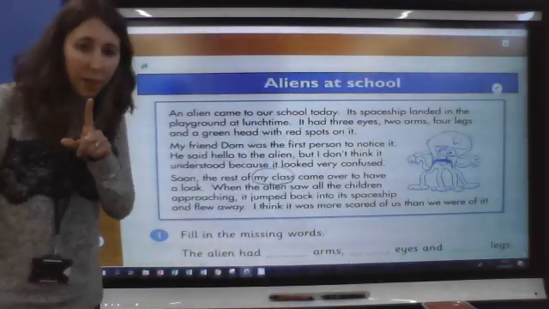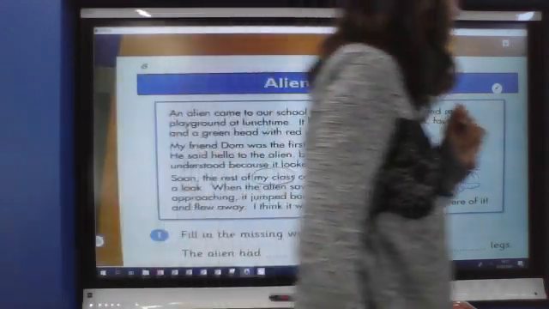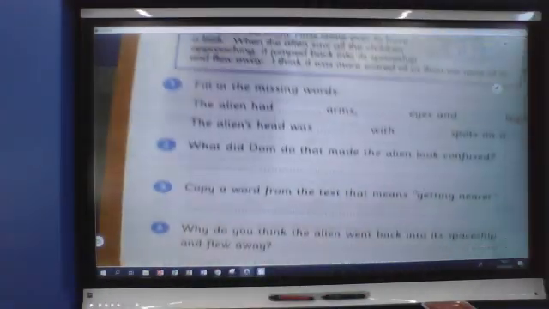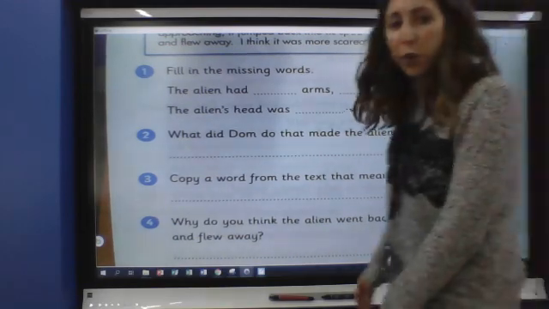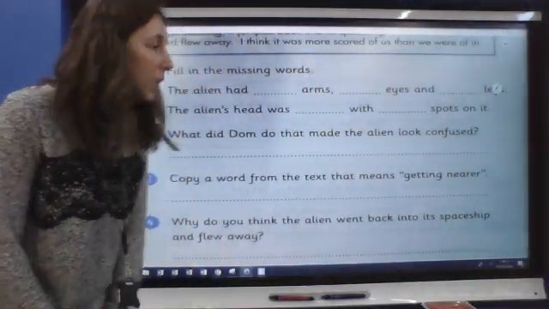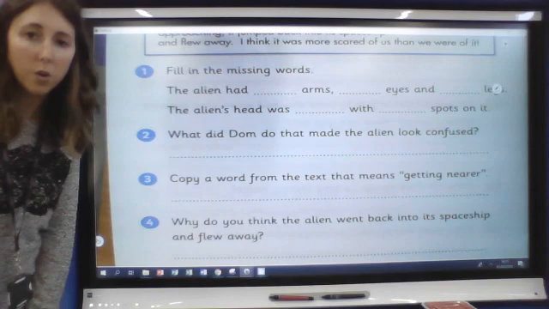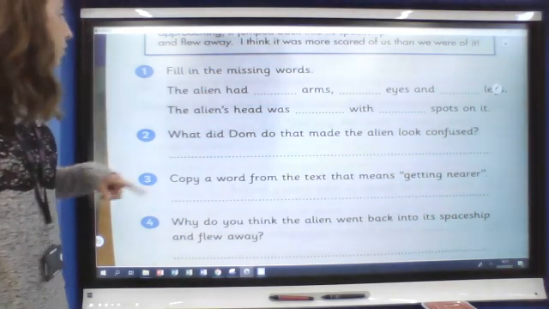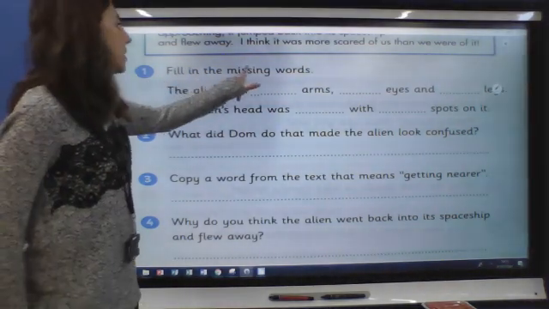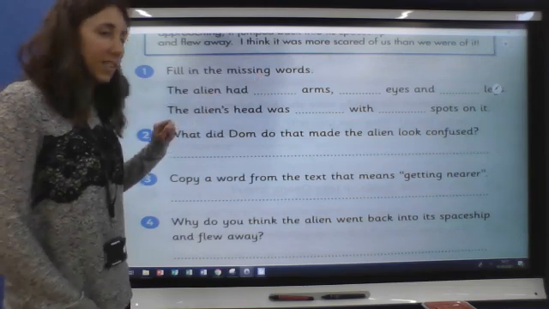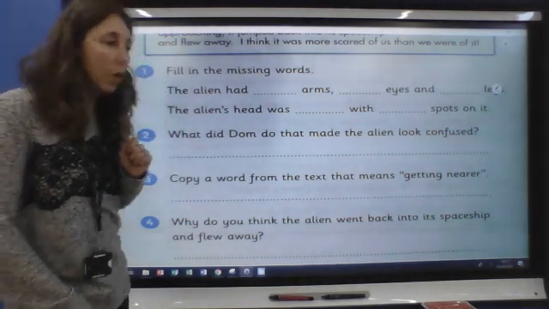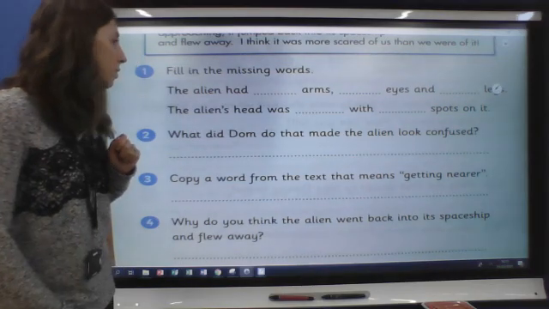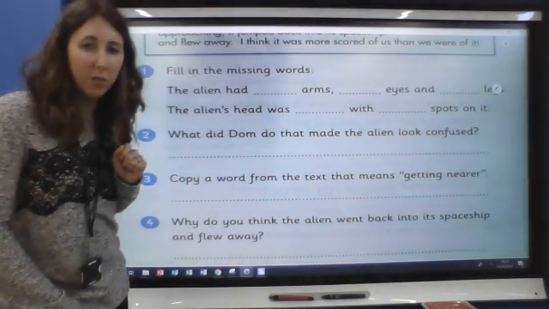Confused. Let's have a look at your questions then in your text today. There are 4 questions today. And the first one is one of those missing word questions that we talked about at the start. So it says fill in the missing words. And what it's given you is some bits of information copied from the text with some words missing. So it's the description about the alien.